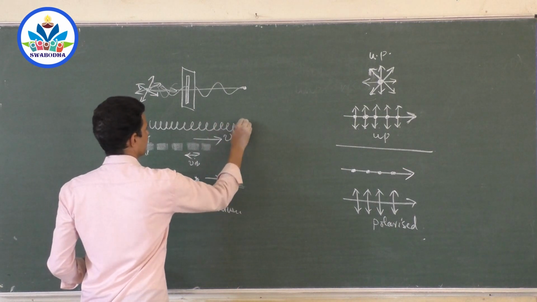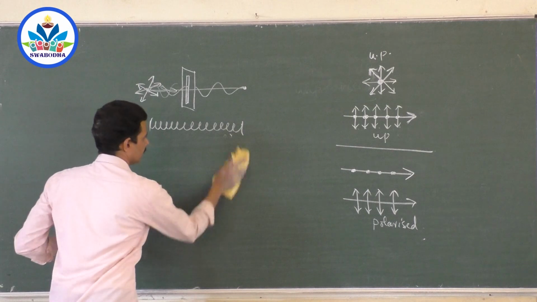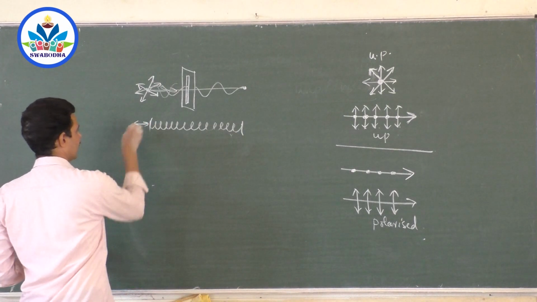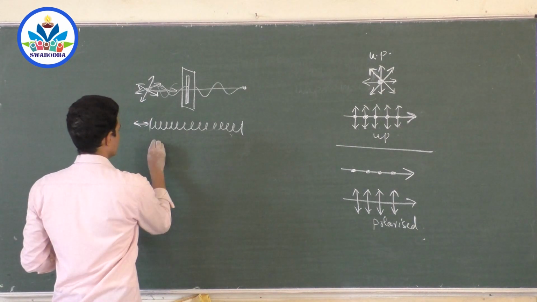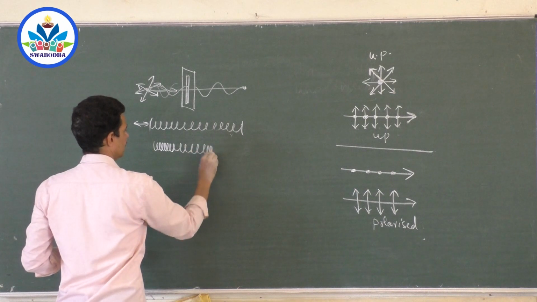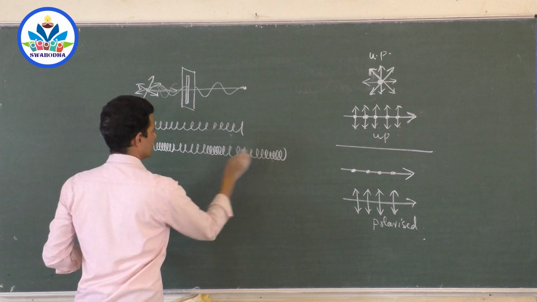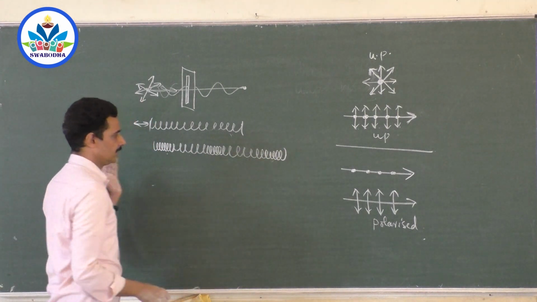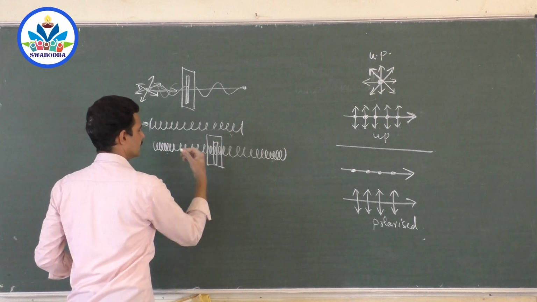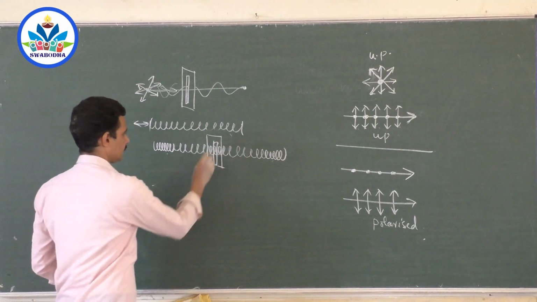Now suppose you produce longitudinal waves using a spring. Suppose the spring is like this. The best example for a longitudinal wave is a spring. If you push the spring and pull the spring along the direction like this, then at some places the spring windings come closer, and at some places they move away. This is called compression, and this is called rarefaction. Now pass it through a cardboard through which the spring thickness can pass, right? Pass it through a cardboard.